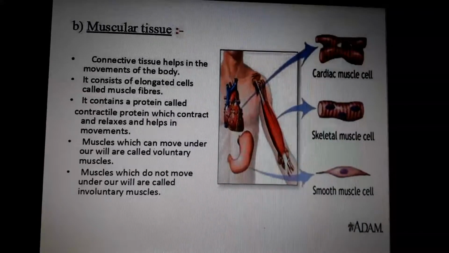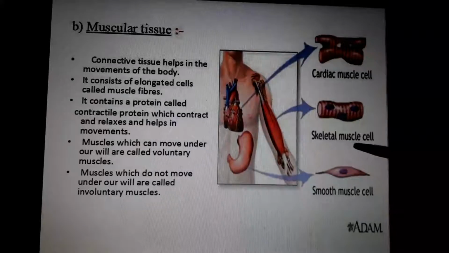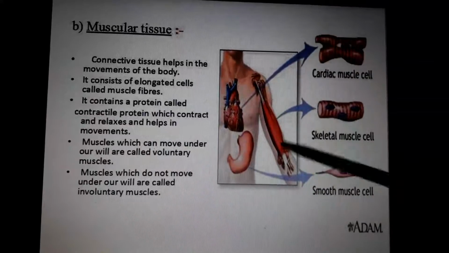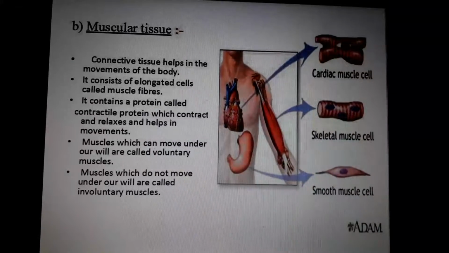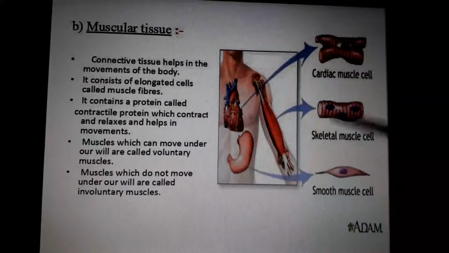Cardiac muscle cells are in our heart. Cardiac means relating to the heart. See, it has branches, and this is the nucleus right here. Skeletal muscle cells are present in all the other muscles which we can control. That is called skeletal muscle cells. See, many nuclei, lots of cells are there.